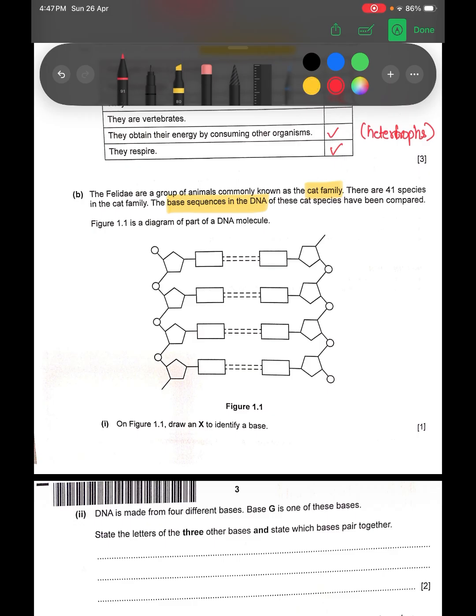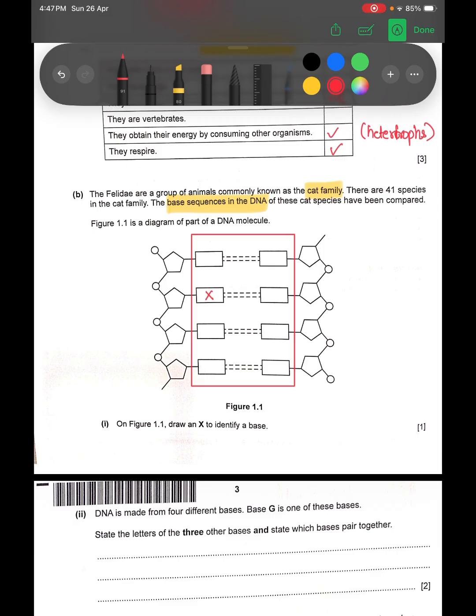So what we see over here is a DNA molecule. Okay, when you look at the structure, we know that DNA molecule is made up of 3 parts, which is the nitrogen base pair, a deoxyribose sugar group, and a phosphate group. So in this, you need to identify a base. So this is basically the nitrogen base pair, where you could write X in any of the boxes. Okay, and the bond between them is a hydrogen bond. Okay, so that is going to give you your 1 mark.